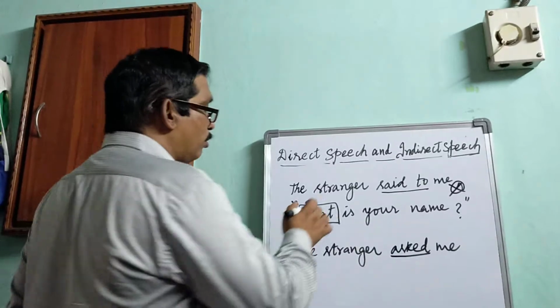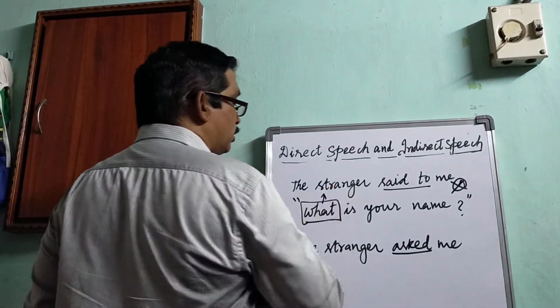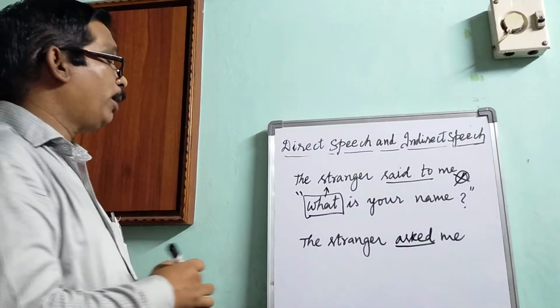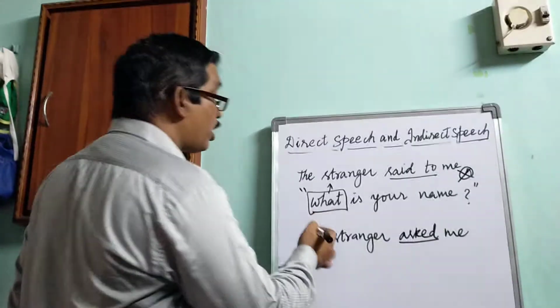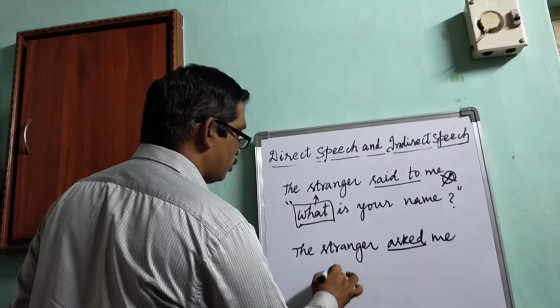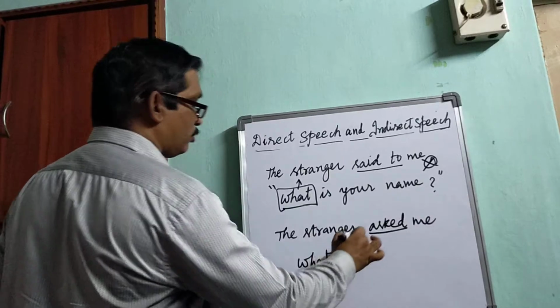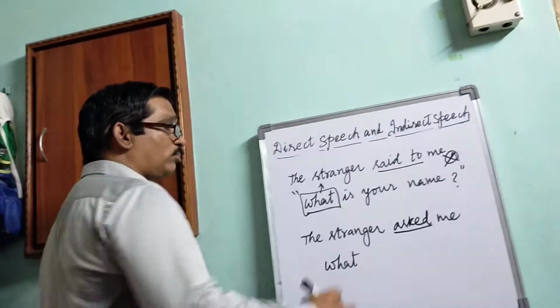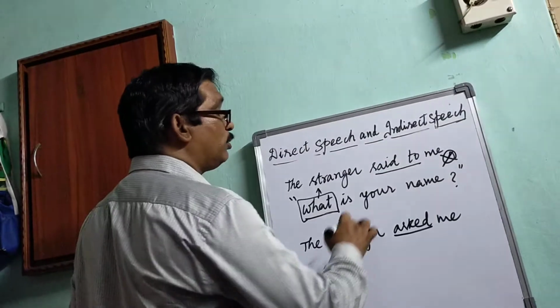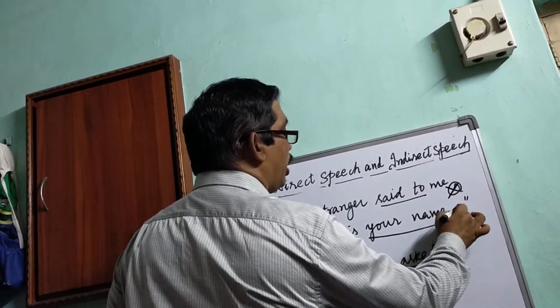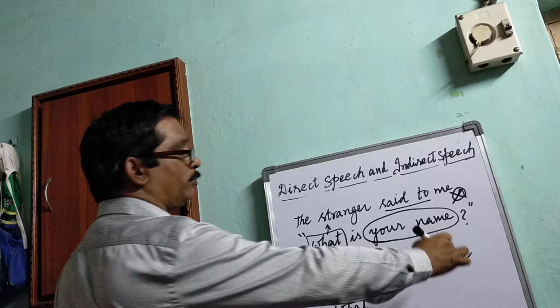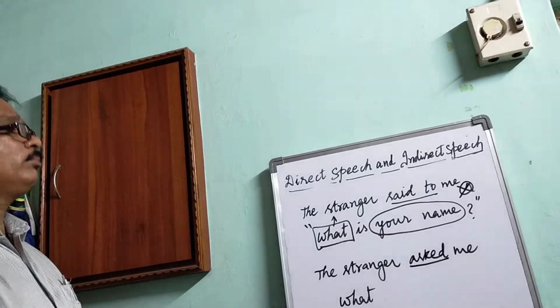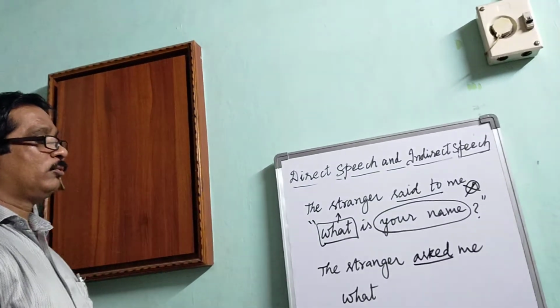We can use the same interrogative pronoun, what. Here, your name. Whose name here?